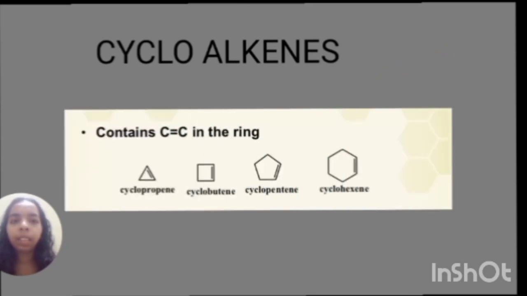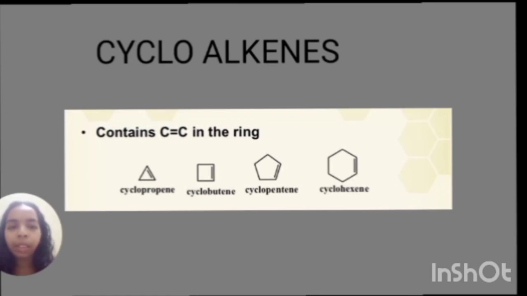Next, cycloalkenes. Cycloalkenes means in a cyclic structure of an alkene there is a double bond present in the ring. Here all four examples have a double bond within the cyclic ring.